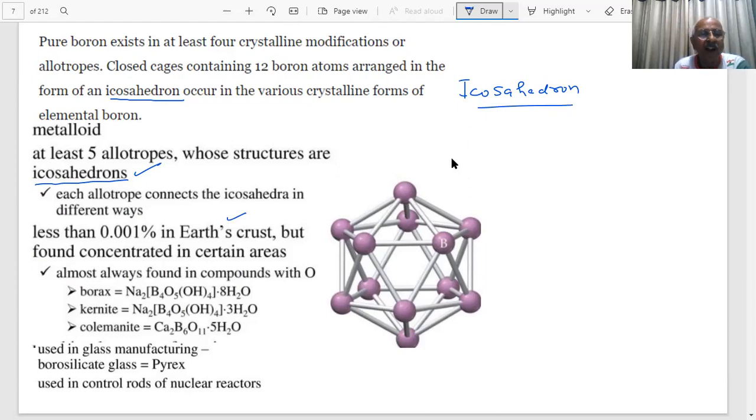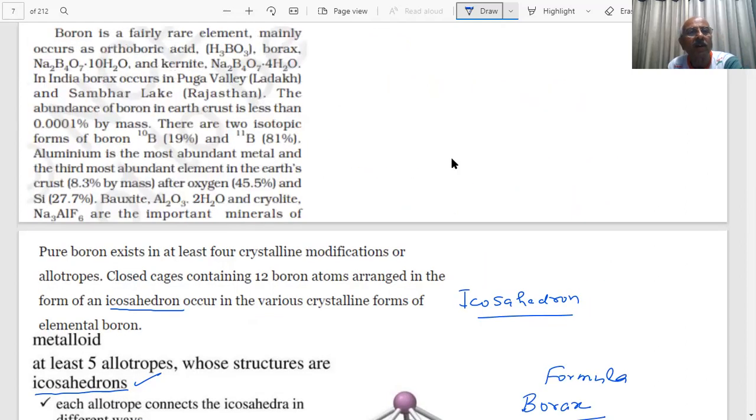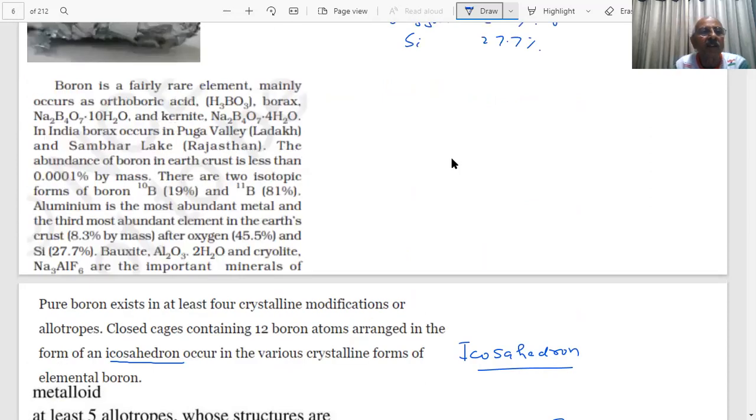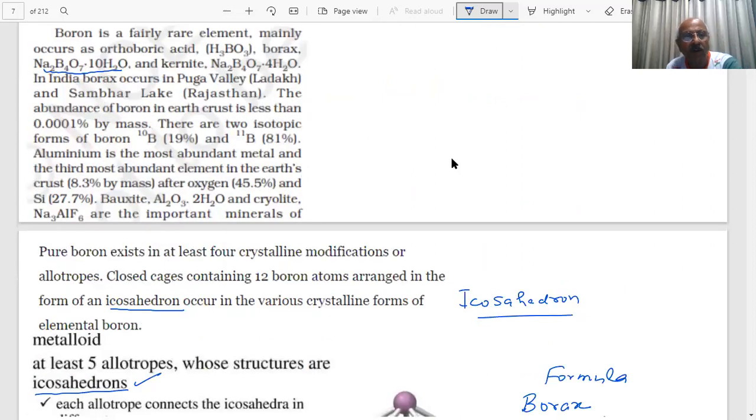See now, earlier the question was put on the formula of borax. What I showed you just now, borax, what was that, student? This is not the actual formula of borax. It shows 10 water molecules. See the, but what is the actual formula?